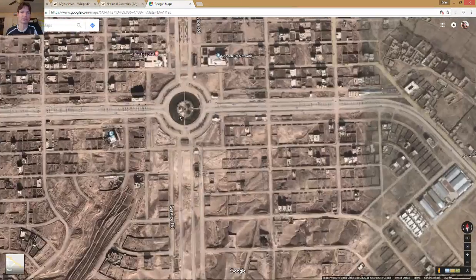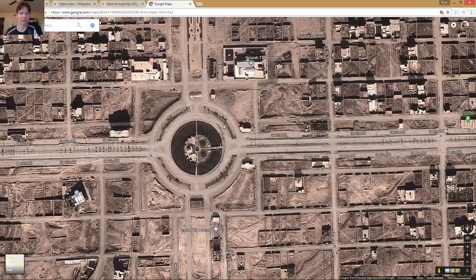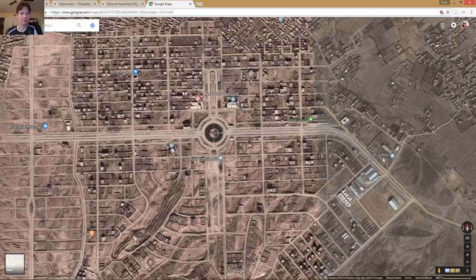So here's another interesting looking detail on the map. I want to zoom in, see if there's anything about that. Maybe it's just a big roundabout. Yep, TV network there.